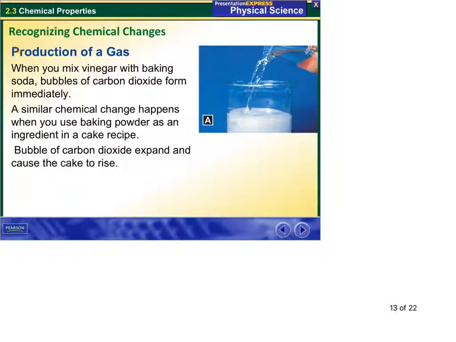Production of a gas, another indication of a chemical change. Mix vinegar and baking soda. Many of you probably have done this at some point. You can see bubbling, fizzing, foaming, indication of a chemical change. And use baking powder in a cake recipe, or in bread or anything else, yeast, baking powder. These cause carbon dioxide to be generated, causes the cake to rise, and you end up with little air pockets within the bread or the cake. So, in most cooking, we're going to have some chemical change going on.